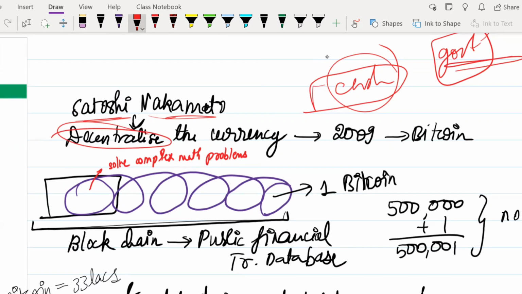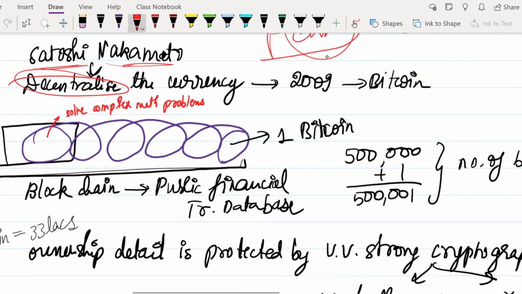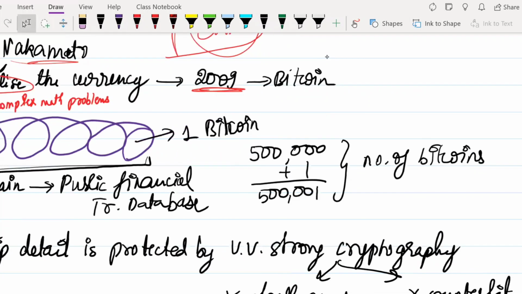So this was a thought that Satoshi Nakamoto stirred in the environment, and he then came up with a technology in 2009, and he issued a currency known as Bitcoin. So Bitcoin was the first cryptocurrency. I'll tell you what it is, you'll slowly understand.